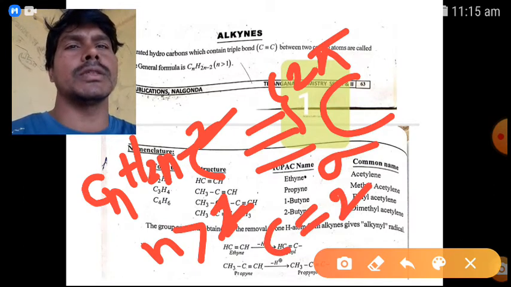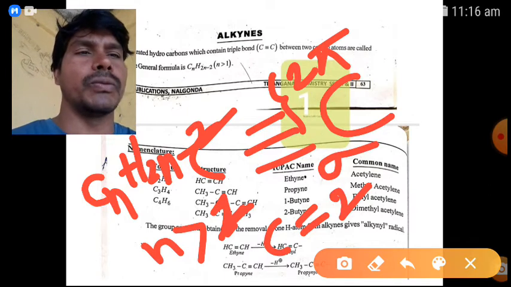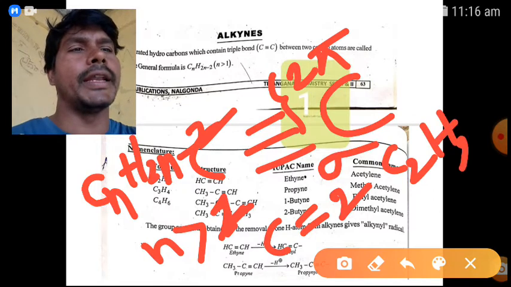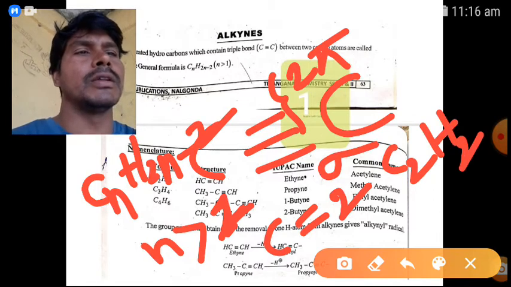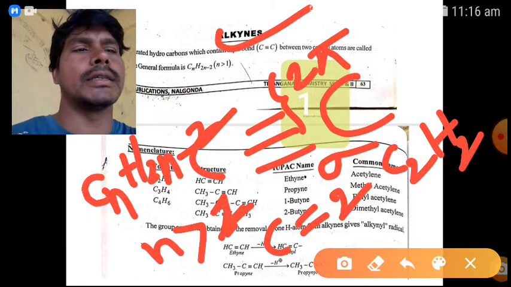The simplest alkyne is the acetylene molecule, C2H2. This compound consists of a triple bond, since triple bond compounds are alkynes.